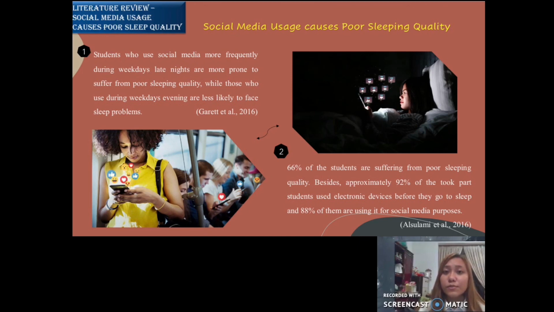Besides, results also show that approximately 92% of the students use electronic devices before they go to sleep, and 88% of them are using them for social media purposes. Hence, summarizing that students who spend time using social media before going to sleep are reported to have poor sleeping quality. In conclusion, social media is negatively associated with student sleep quality.